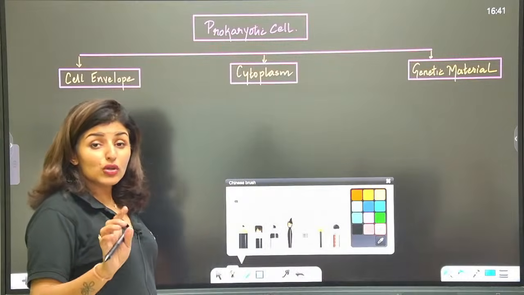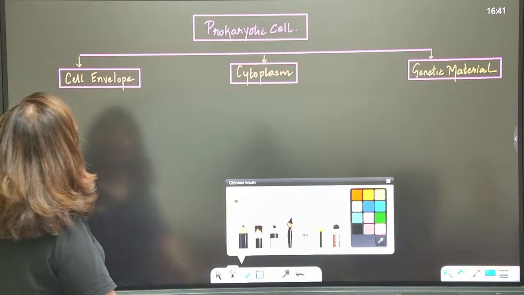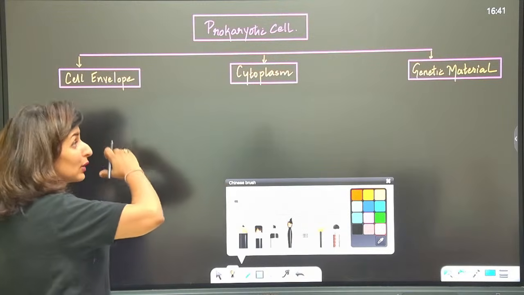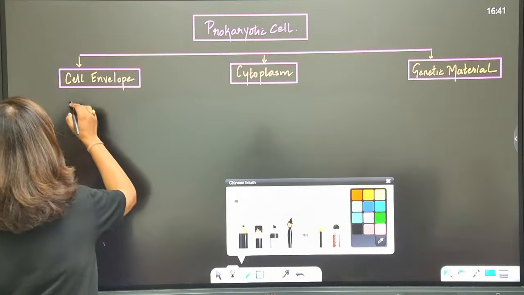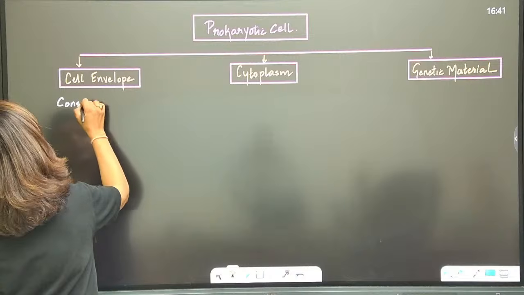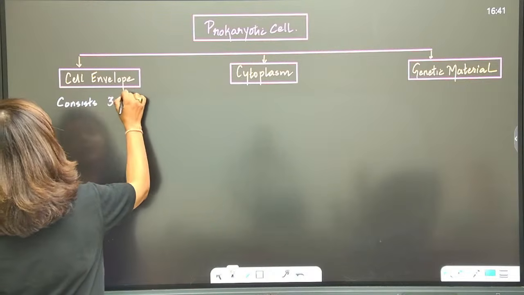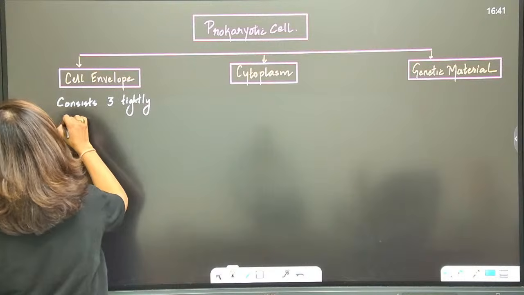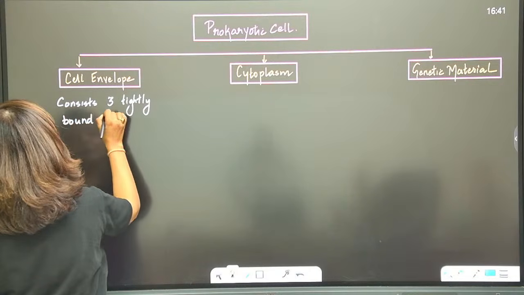Now, let's talk about the cell envelope. First, I'll write down what comes under each category, and then we'll discuss each in detail. The cell envelope consists of three tightly bound layers. There is no space in between.